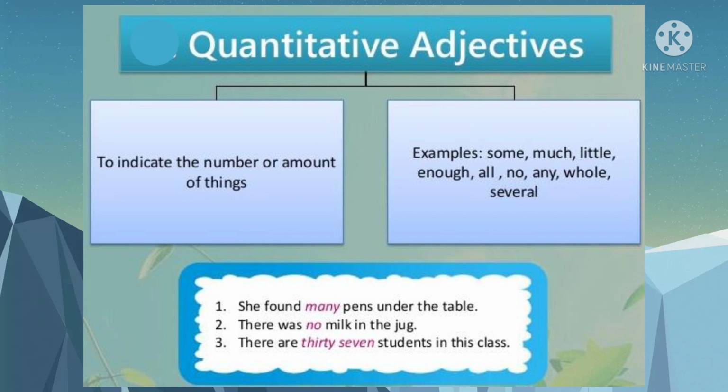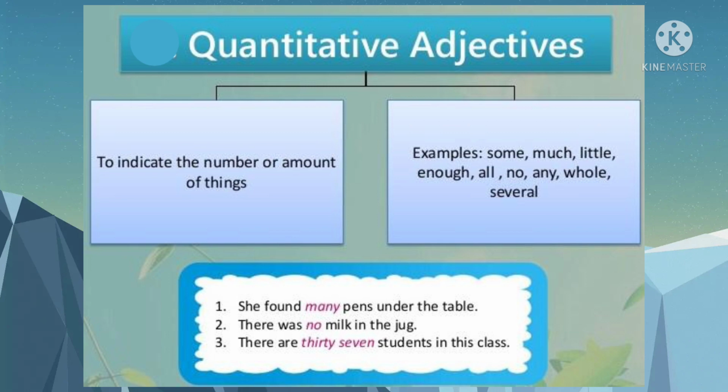We can measure them. That is some, much. Give me little water. I am telling some quantity, not the exact quantity, but a tentative quantity. Little water. Do you have any pencil? Give me the whole packet. Complete, I am asking. Several students were roaming here and there. So there is no fixed number, it is only quantitative. She found many pens under the table. There was no milk in the jug. There are 37 students in this class. Come on.